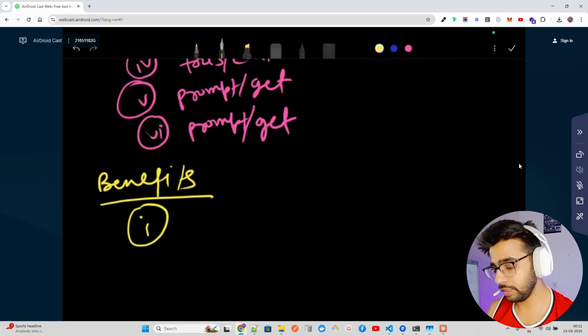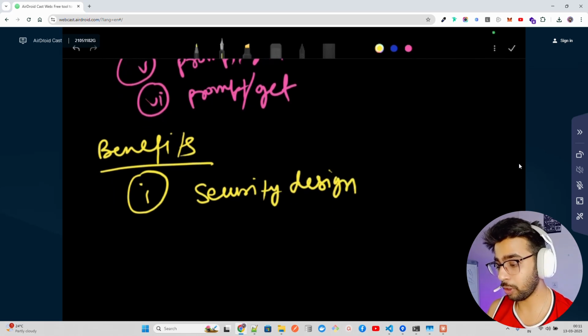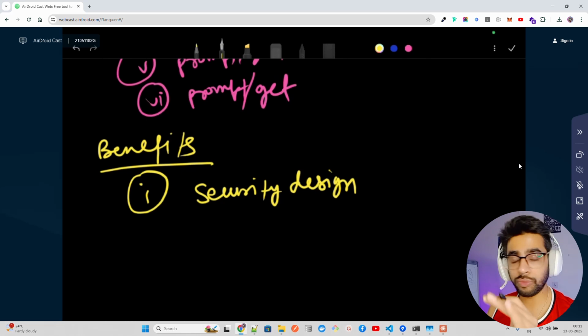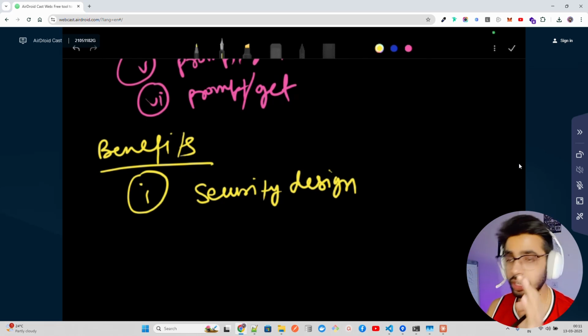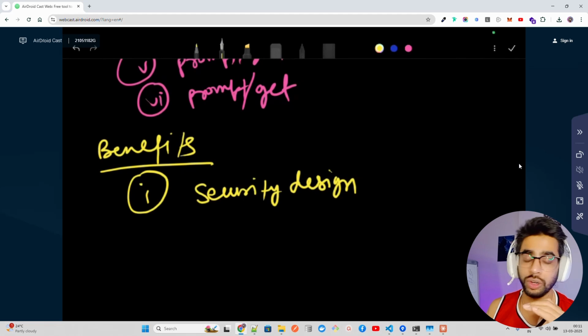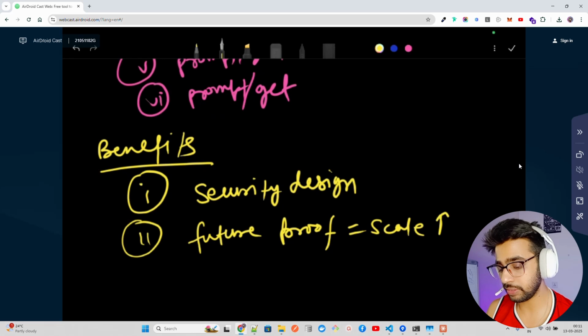Now the first thing is the security design. Security design is also very important. I'll probably talk about it because it solves the problem of exposing credentials that is difficult to address within function calls. Sometimes it becomes exposed. So that's security design. It's also future proof in a way. I said the scalability thing, so it can help in scaling.